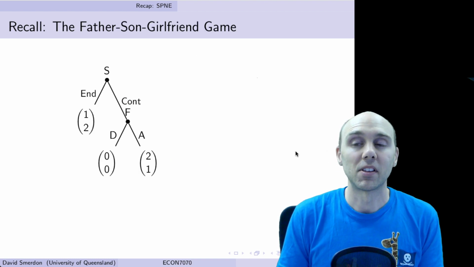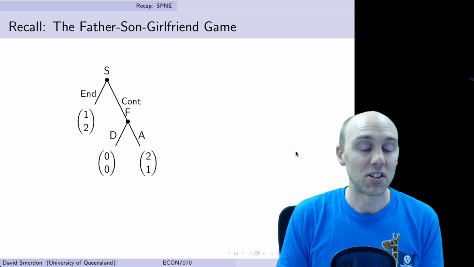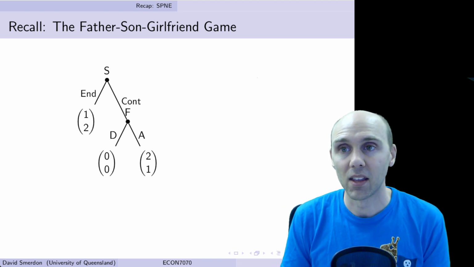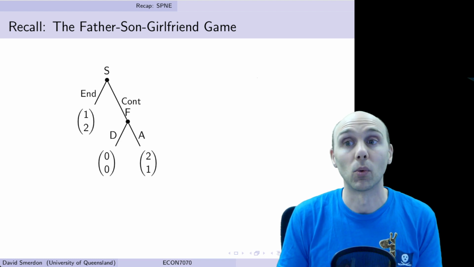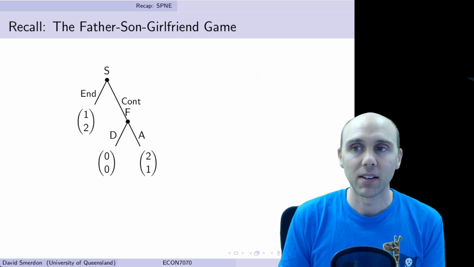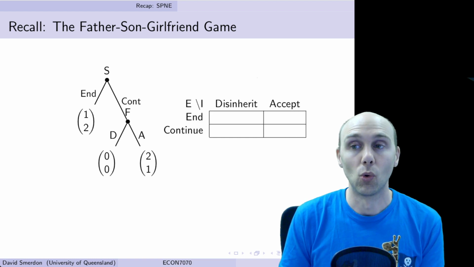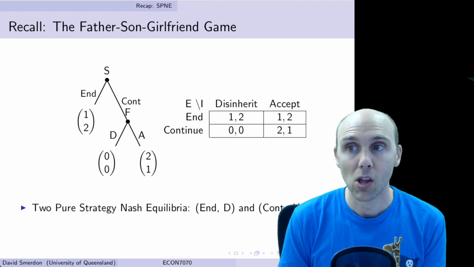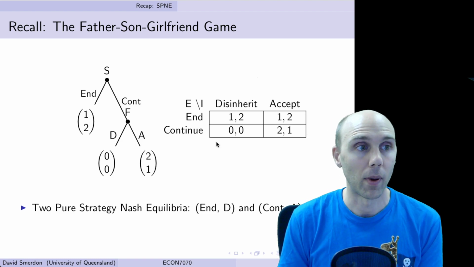So a simple example where there are only 2 Nash equilibria and only 1 subgame perfect Nash equilibrium is the father-son-girlfriend game that we saw before. Now we can write this game out in its normal form, and when we do so, we can solve for equilibria and find 2 pure strategy Nash equilibria from our 2x2 payoff matrix.